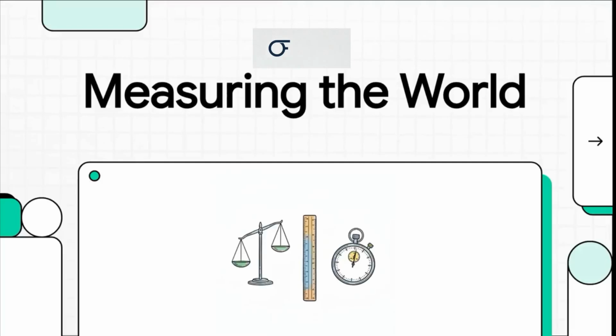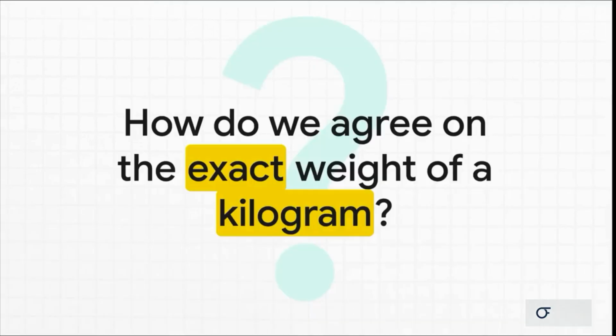How do we make any sense of the world around us? It's simple, really. We measure it. Today, we're going to dive deep into the fundamental language of physics, units. This is how we describe everything, and I mean everything, from the tiniest atom all the way up to the largest galaxy. But have you ever really stopped to think about that? How do we all just agree on what a kilogram is or what a meter is?